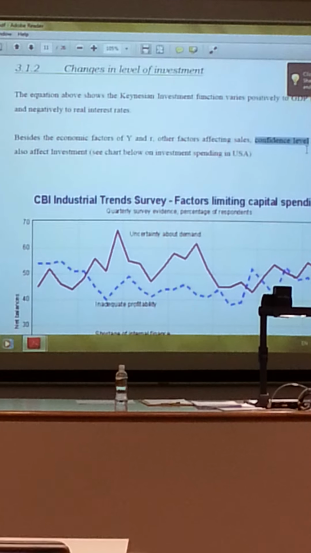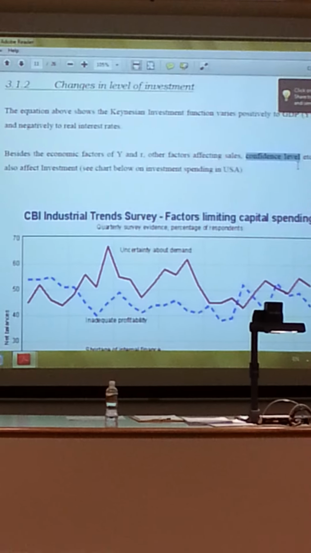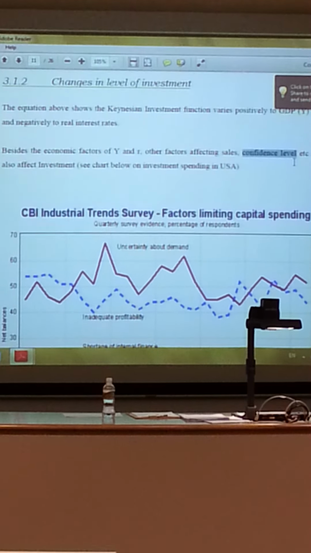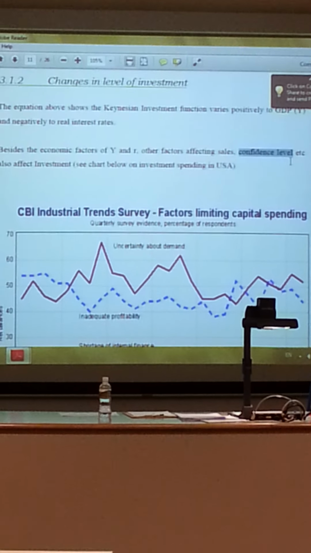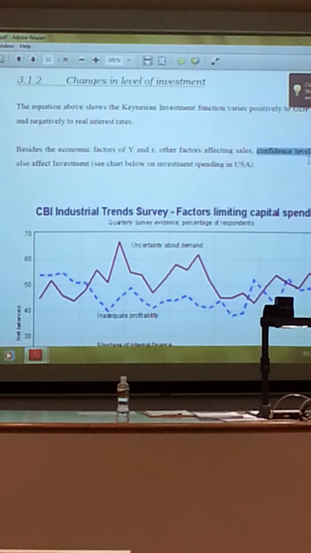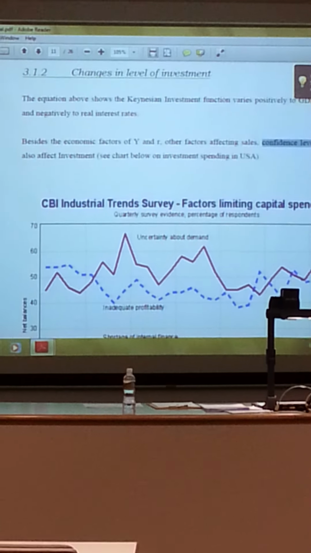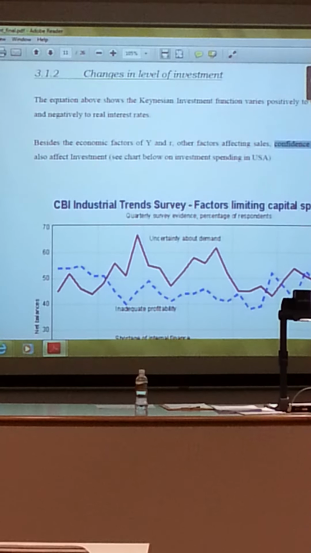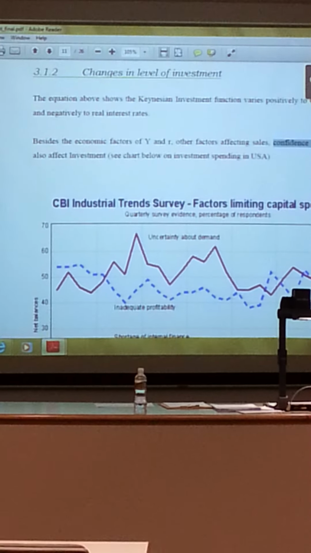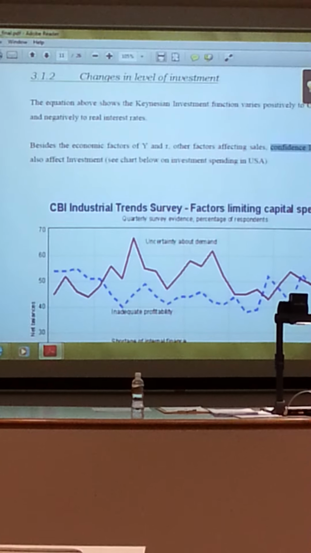Okay? And I want to show you this table is important. Of course, in the exam, you don't go and represent this table, but you merely mention the CBI Industrial Survey shows interest rate was least important. Even if interest rate is near zero, alright, firms will still not spend if they are uncertain about demand.